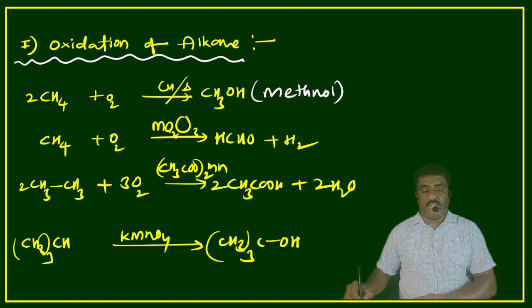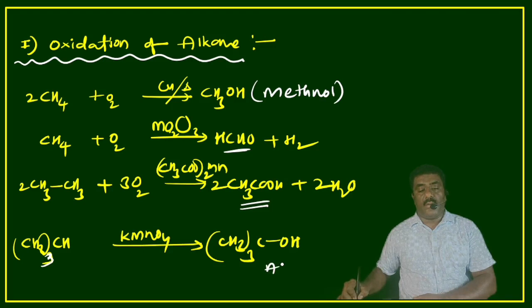Methane oxidation with Mo2O3, molybdenum oxide, gives formaldehyde. Ethane oxidation with manganese diacetate gives carboxylic acid. Tertiary alkane in presence of KMnO4 gives alcohol.